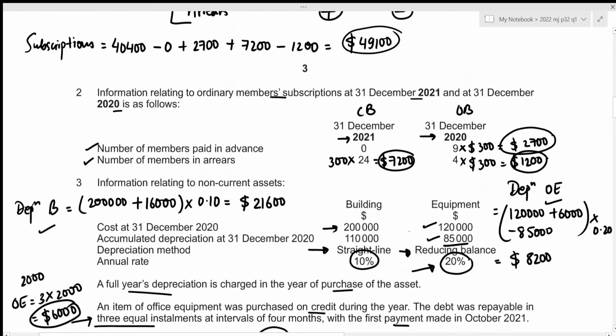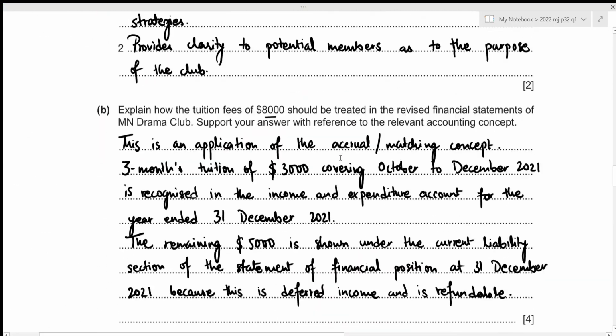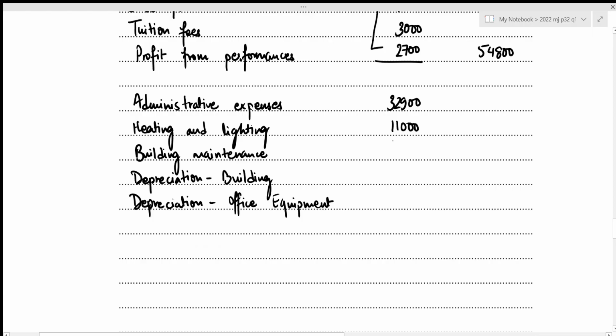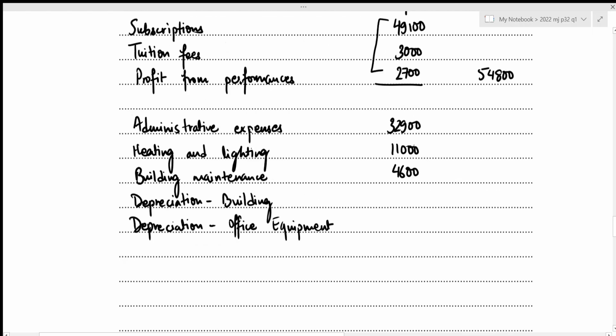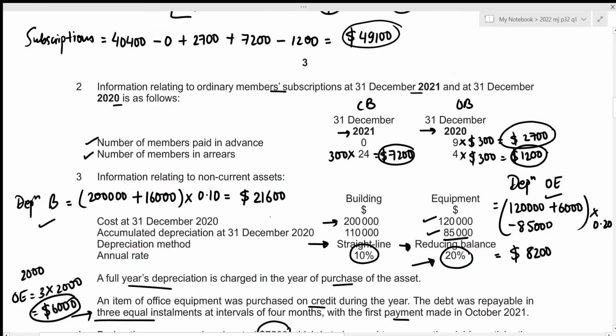The building maintenance was the correct amount given in our draft income and expenditure account, which was 4,600. Let's write it down. And we have already calculated the depreciation for building as well as our equipment. For building, it was 21,600 and for equipment, it was 8,200. Let's write it down.